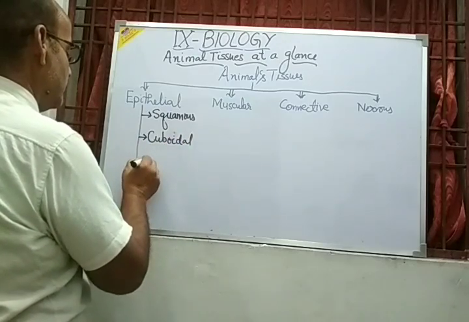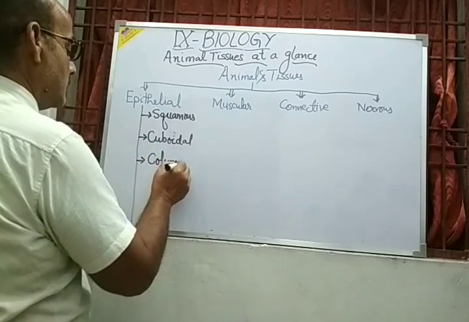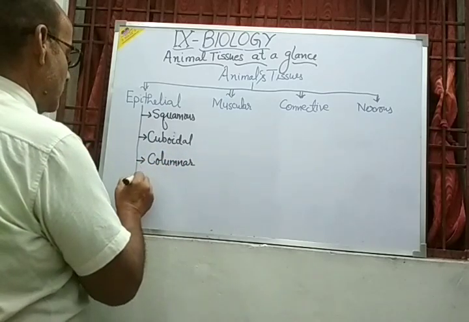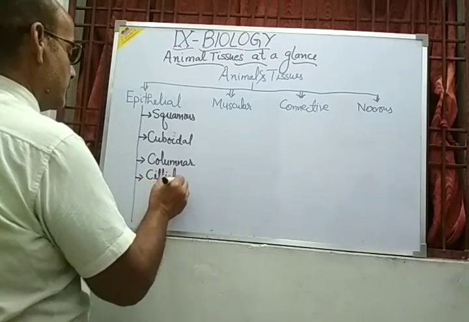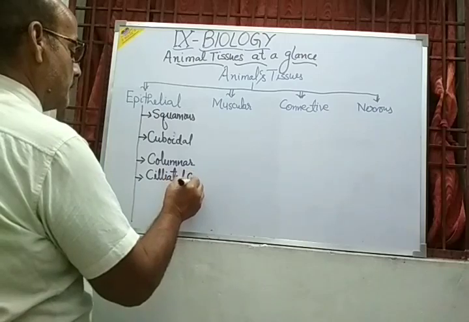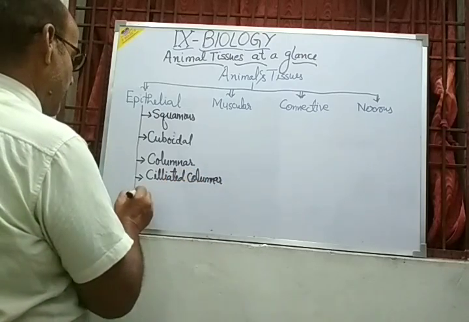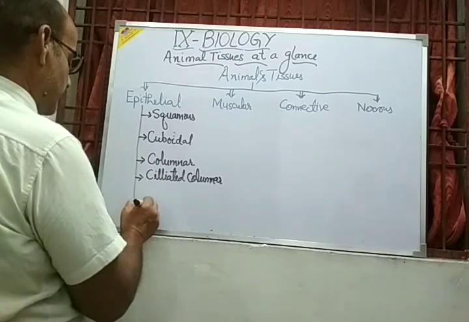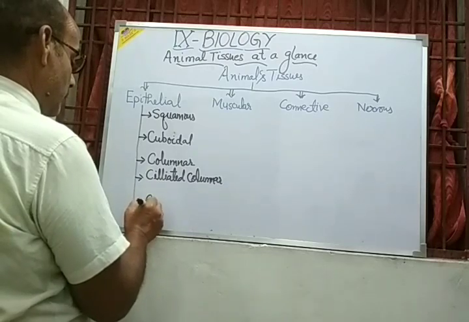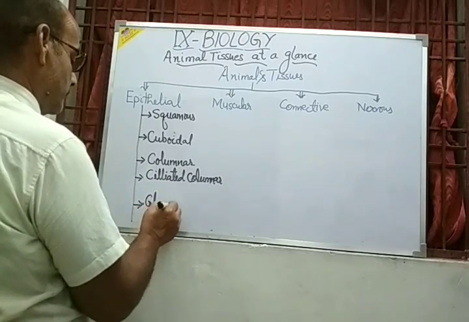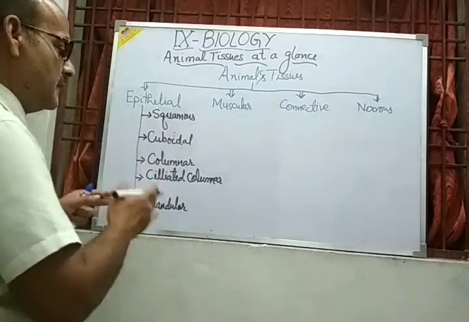Number three, columnar. Number four, ciliated columnar. And number five, that is the glandular. So these are the different types of the epithelial tissue.